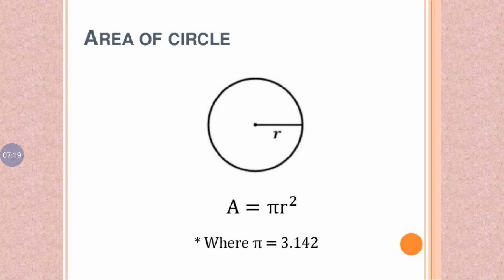Area of a circle means the inner surface of a circle. The inner surface area of a circle, with radius r and center point A, is equal to pi r square. That is the formula: A is equal to pi r square.